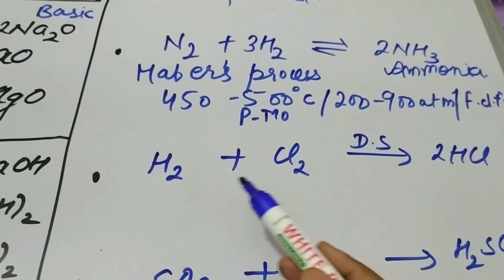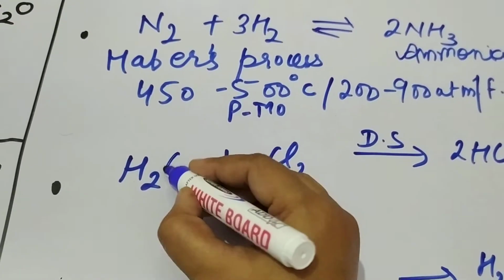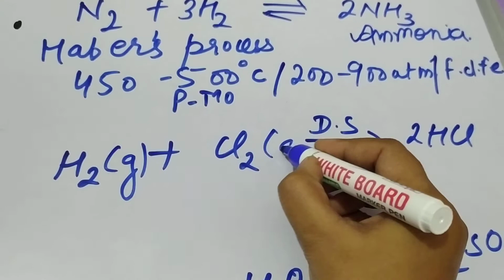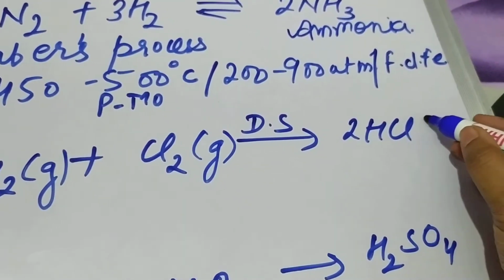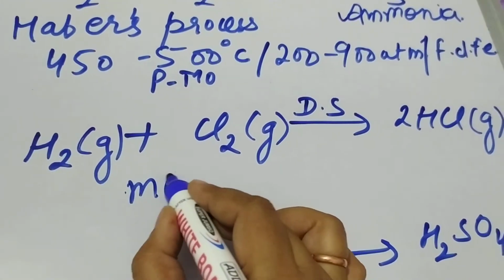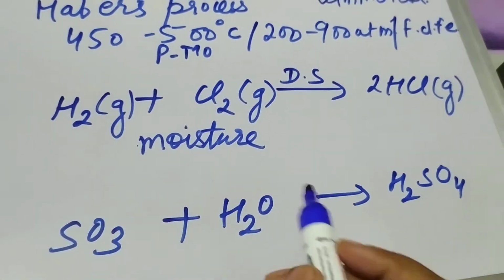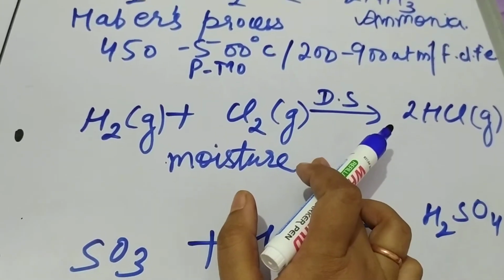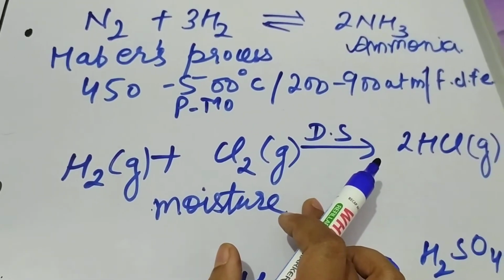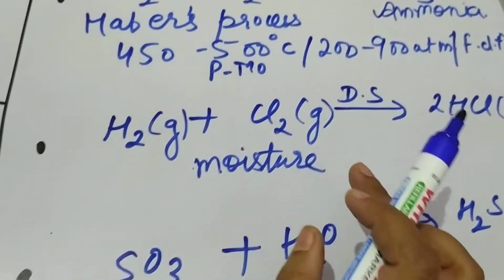Next, again two elements are combining to give you a new product, that is hydrogen and chlorine. Both are gases, and they combine in diffused sunlight to give you hydrogen chloride gas. In this case, the catalyst is moisture. Moisture is the catalyst in this case, and if this reaction is carried out in direct sunlight, an explosion may take place. So it is always carried out in diffused sunlight.